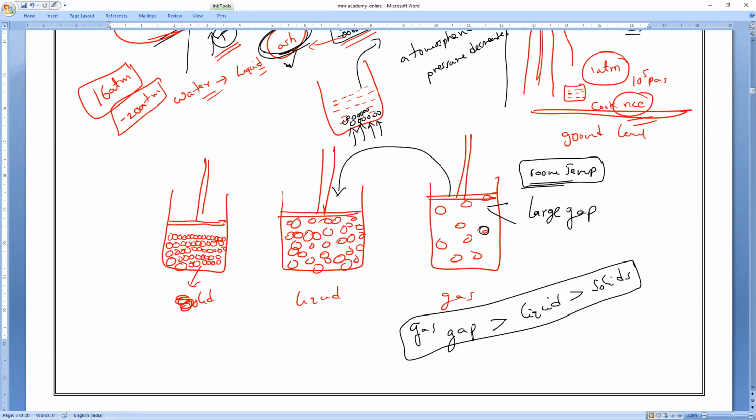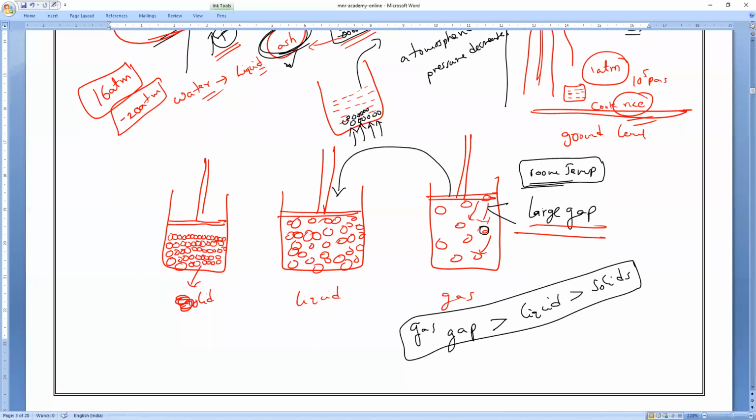Now tell me, with everything at room temperature, which can be compressed more? Gas. Why? Because gas has large gaps between its particles, so if you compress them, the particles come closer to each other.